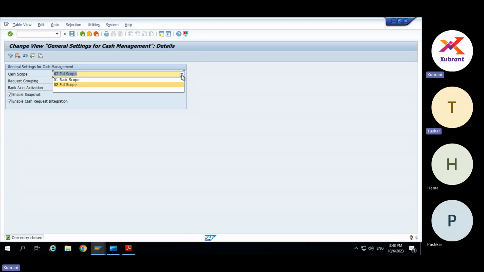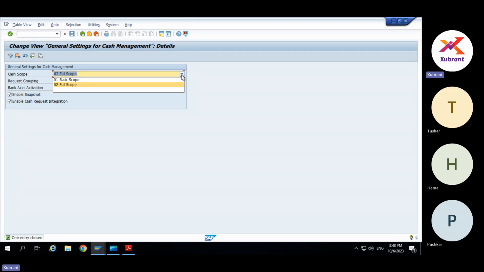So see, full scope, basic. How does it impact? Meaning, as a consultant, if I select full scope or basic scope, what is the behavior of this? So, basic scope. See, this is a licensing option. Full scope is required for all the reports that we saw.